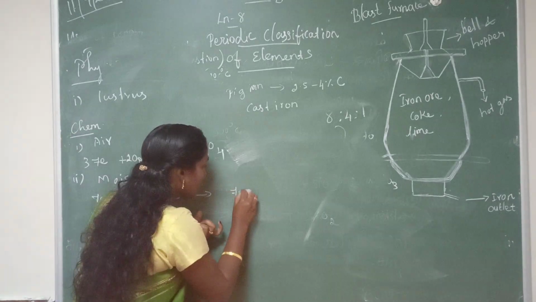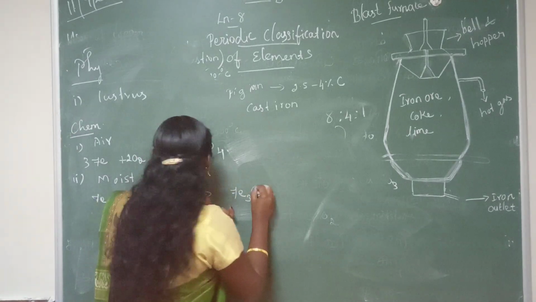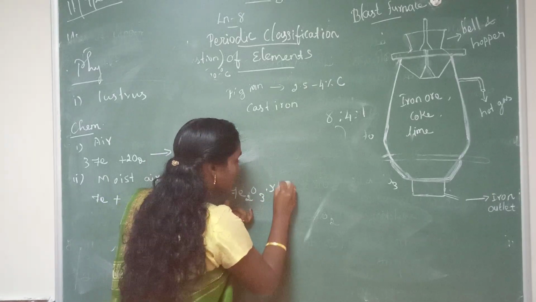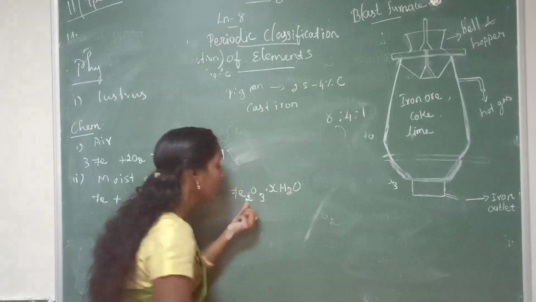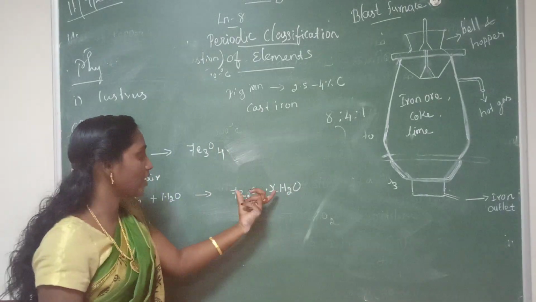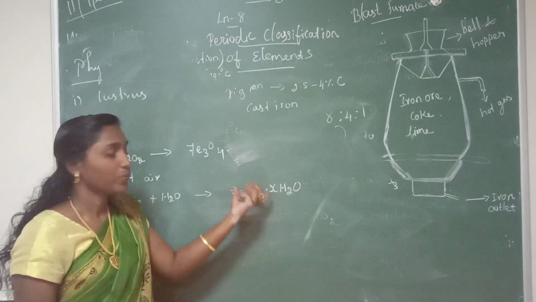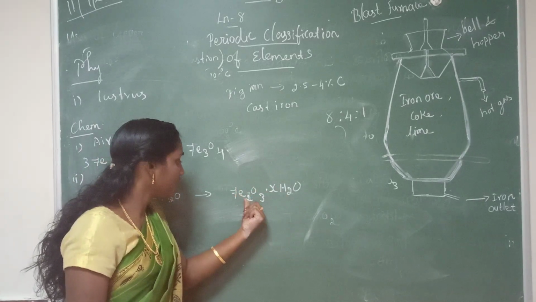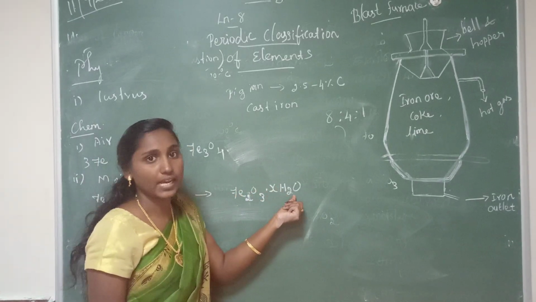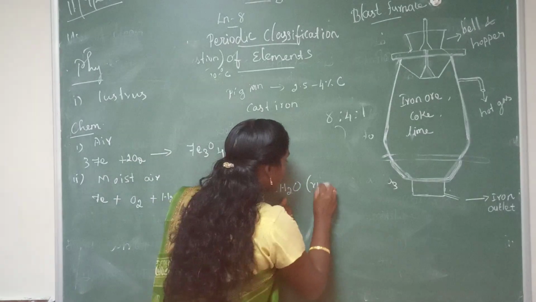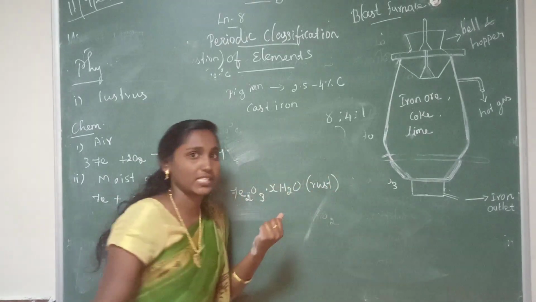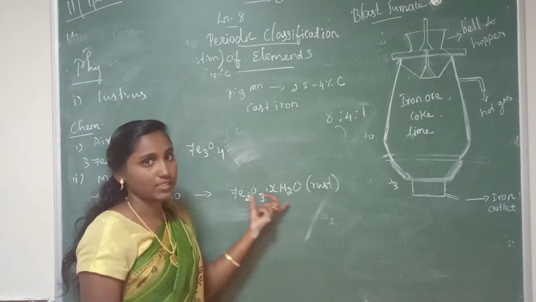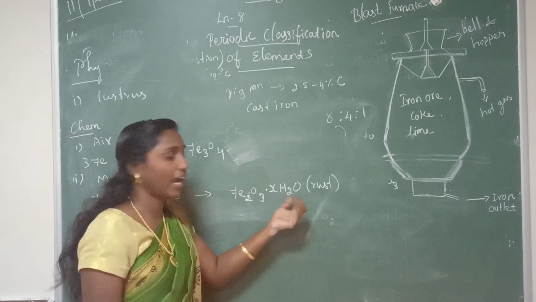That formula is Fe2O3.xH2O. This is called rust. So the rust formula is Fe2O3.xH2O. This formation of rust is called rusting. Have you understood? This name is brown ferric hydrated.